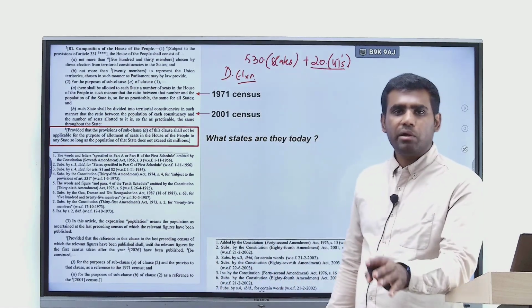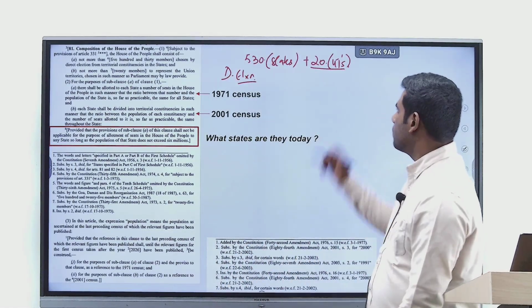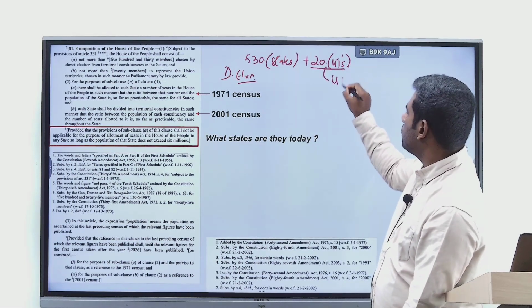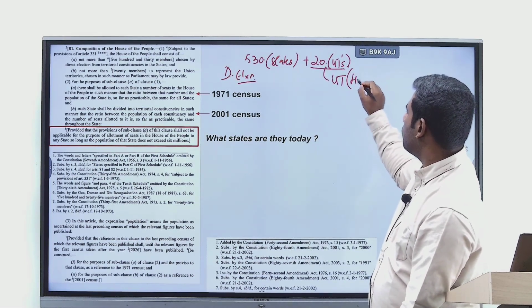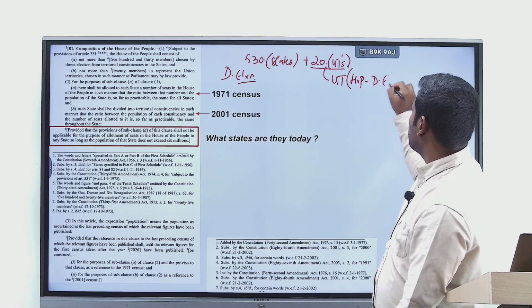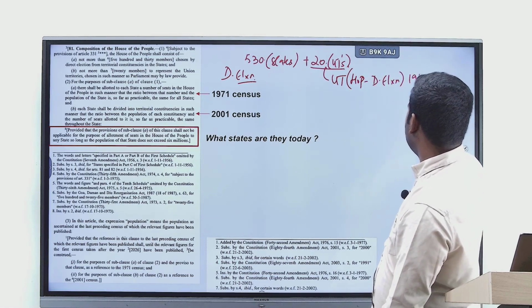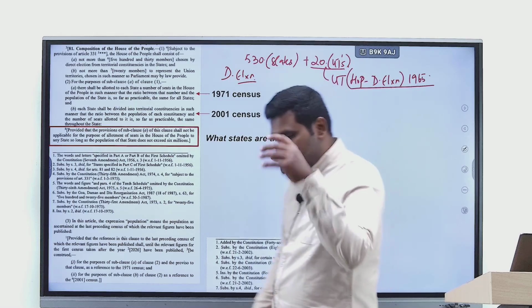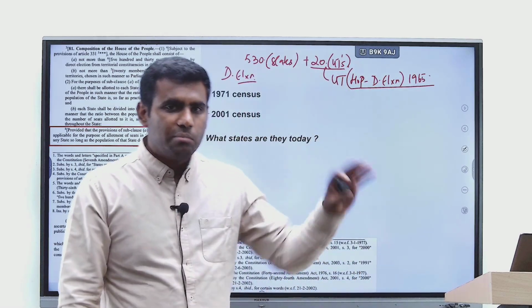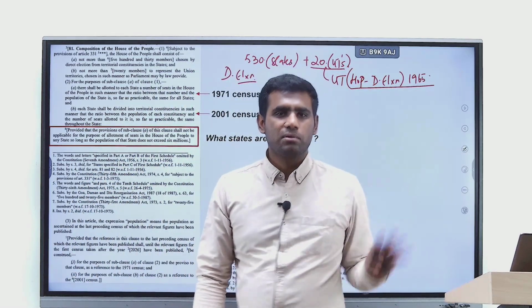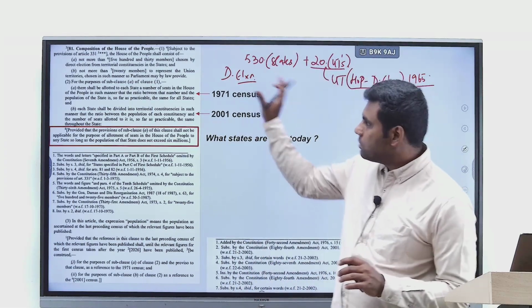And has Parliament made a law for that purpose? Yes, it has. We have a separate act called the Union Territories House of People Direct Elections Act of 1965. It is in this particular act that today we have it clearly mentioned that direct elections will be followed. Right. So, understand that this is a nuance.